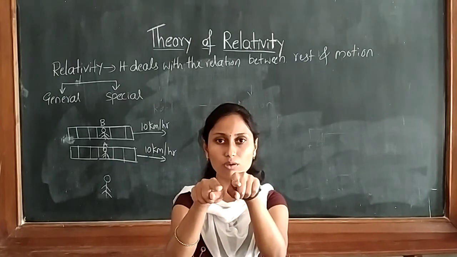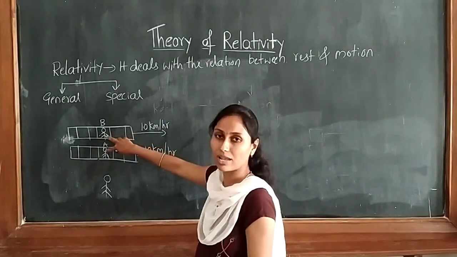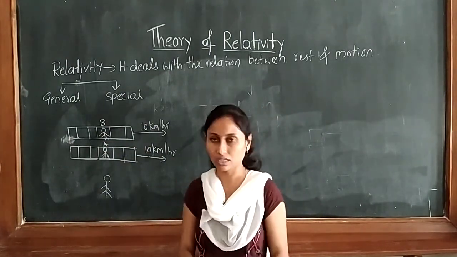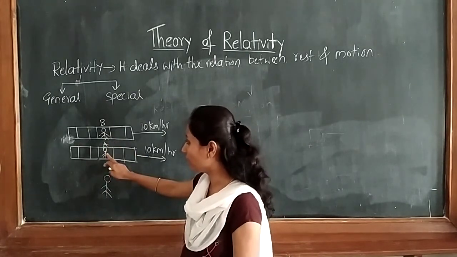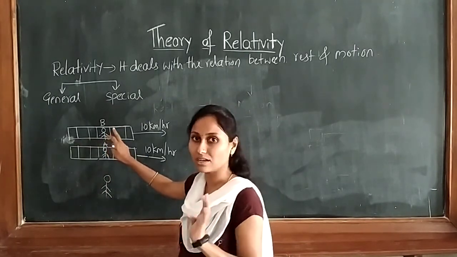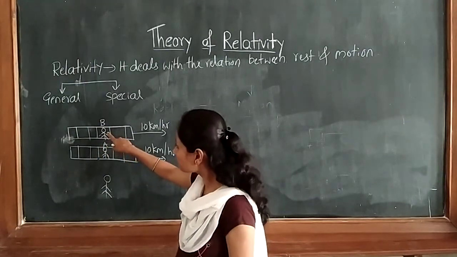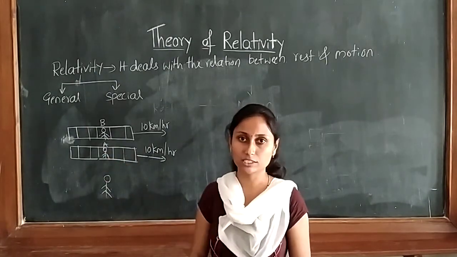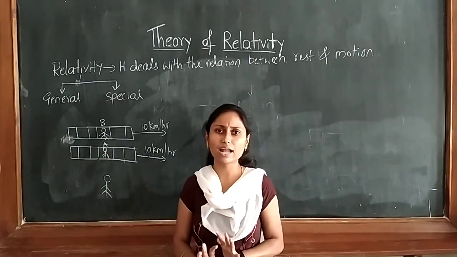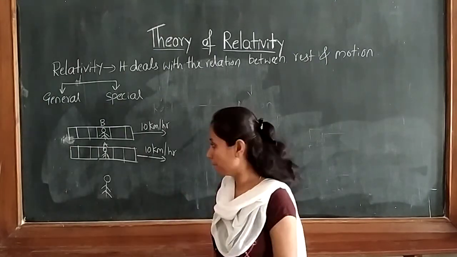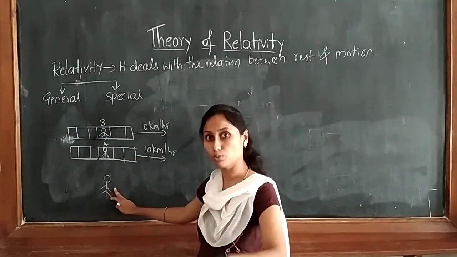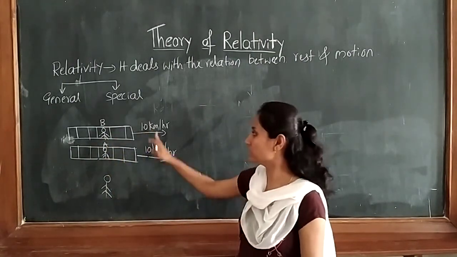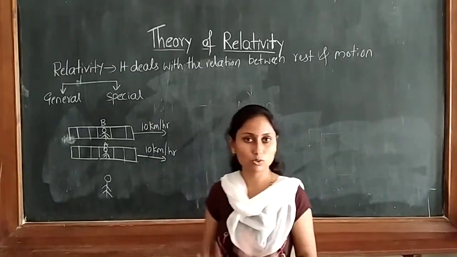What will they experience? They experience that they are at rest. According to person A, person B is at rest, and at the same time person B also experiences that A is at rest. Both experience that they are at rest. But according to the person standing outside the train, both are moving with 10 km/h.